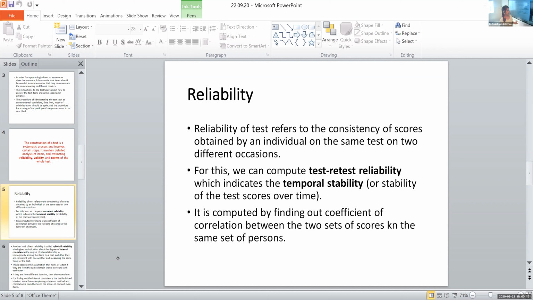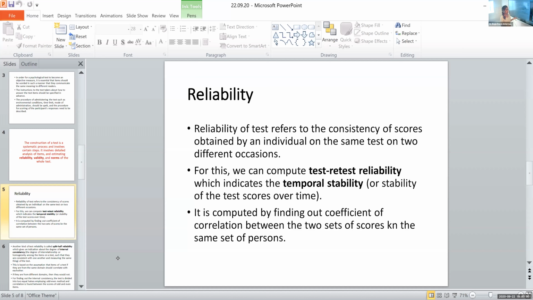Understood? Yes. Then it is computed by finding the coefficient of correlation between the two sets of scores on the same set of persons. So how do we find it is reliable? We have to score, and we have to find if the results are similar for 30 participants, right? And if there are 100 or thousands of participants, can we sit and count, or sit and match if the two sets of responses are similar or not?